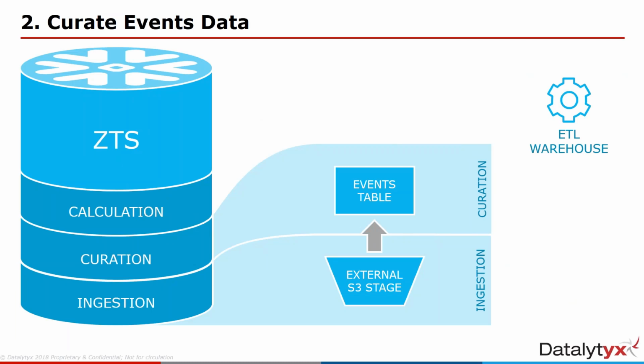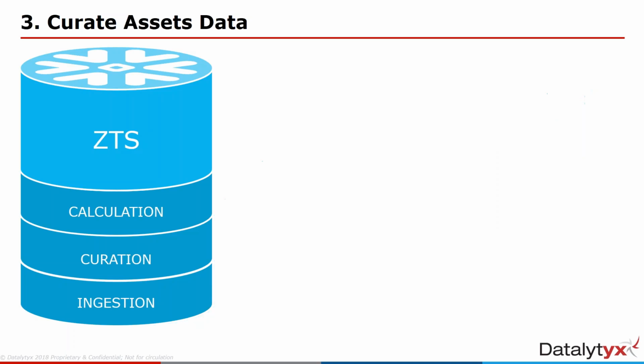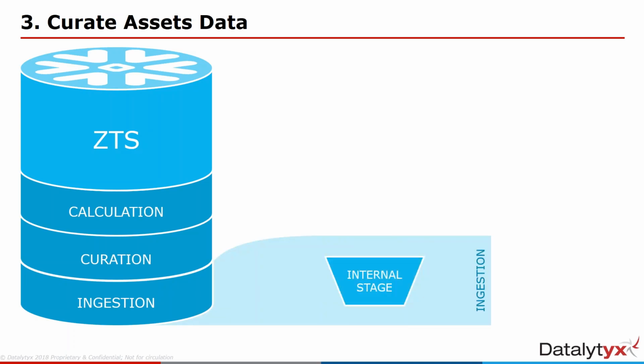Okay, so we've got our event data in. We loaded in from the stage into the table that we created, and we've validated that, running it a couple of times on different warehouse sizes to see the scalability. So that's one set of data. What we also have is our assets data. Although they've put it in the S3 bucket for us, we're just going to demonstrate how we can put data in a different way. So we'll create, this time, an internal stage, which is, again, a staging area.